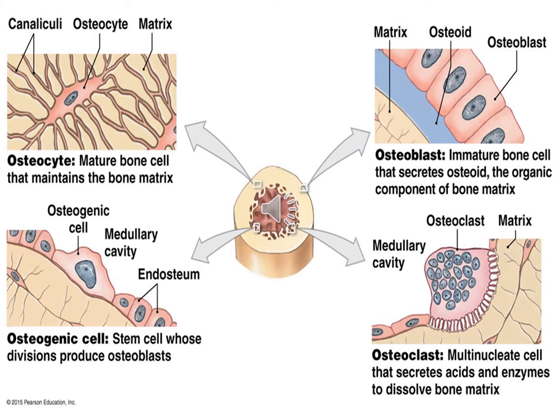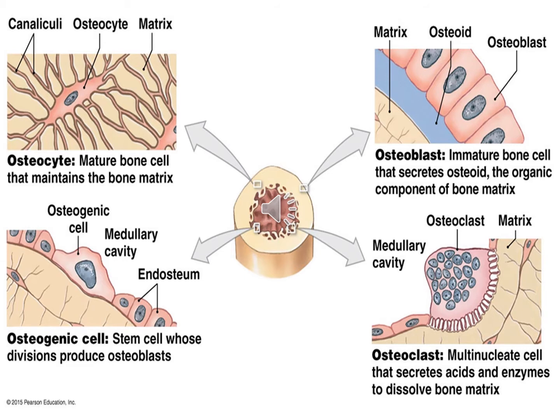Then you have osteoblasts. Blast is a Greek word that means germ. They synthesize the organic component of the bone matrix. They are the immature bone cells, and they secrete the osteoid, which is the organic component of the bone matrix. Osteoid is the first layer of the bone matrix that is laid down by these cells, and it does not yet have calcium ion deposition in it.